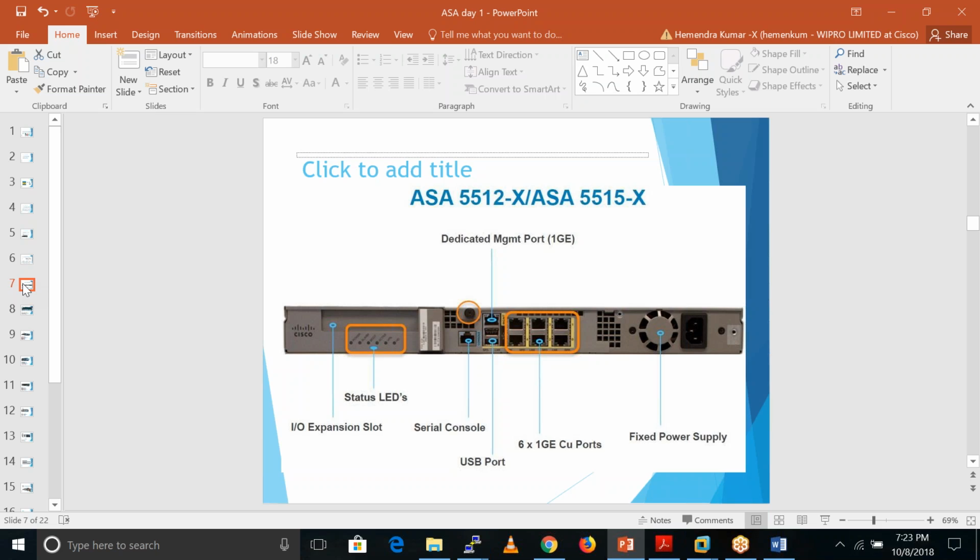This is the hardware model of the ASA 5512-X series and ASA 5515-X series. It also has the same things: status LEDs, input output expansion slots, and a serial cable, which is the cable where we connect our console port. Here you can also see the console. We also have USB ports, and here we have 6 data interfaces. This is for the power supply, and here we connect our power cord.